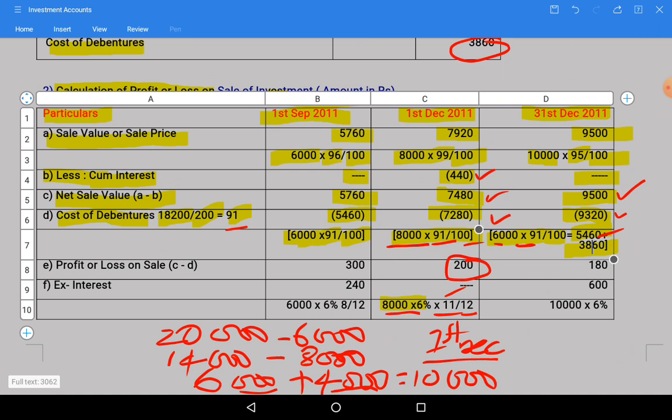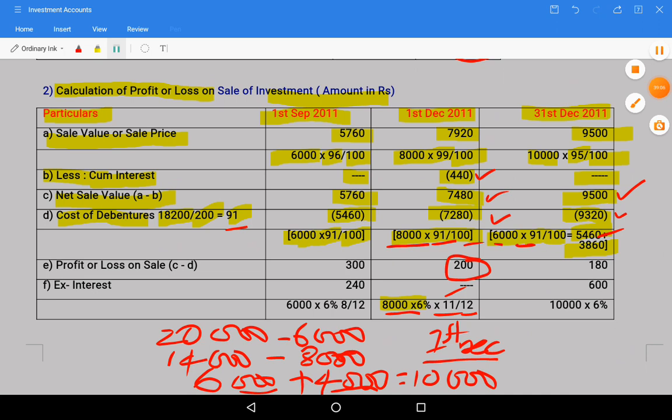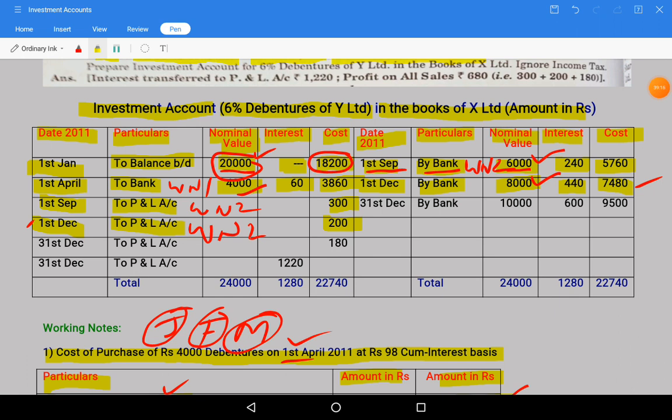So here the interest, 600, is the interest. So let us see these things in the account first. We will receive the interest.